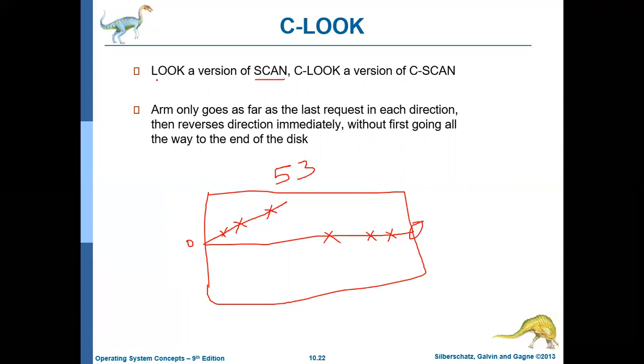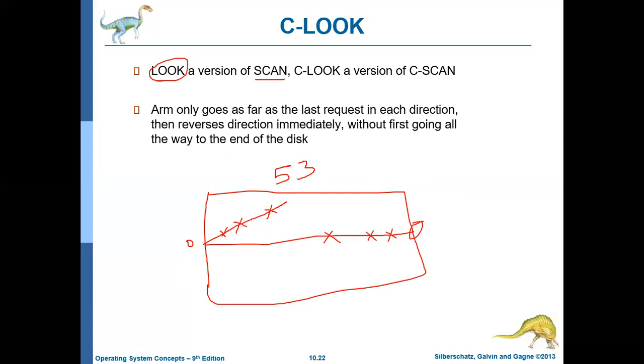But the LOOK algorithm is very similar to the SCAN algorithm. When it is going in the reverse direction, it will not go up to the zeroth cylinder. Rather, it will go only up to the location of the last cylinder to be serviced.